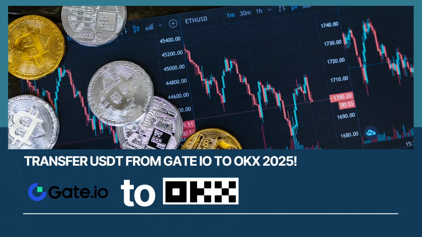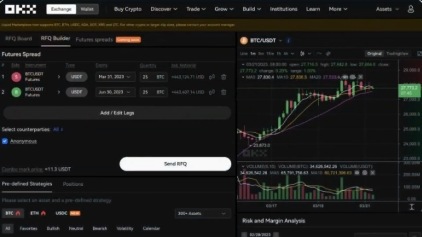Are you ready to transfer your USDT from Gate.io to OKX seamlessly? In this quick tutorial, we will walk you through the entire process step by step. Let's dive in.